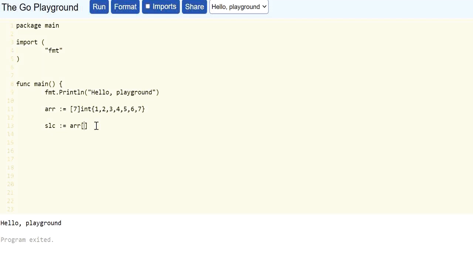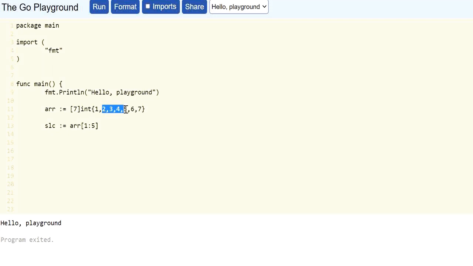Here I can provide the index. First is the start index. Suppose I keep it 1, and this is an end index. I'm keeping it as 5. So at first index I have a value 2 and at the fifth index I have a value 6.